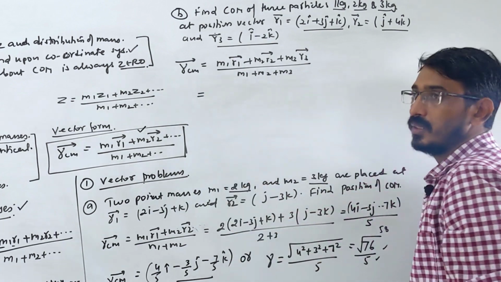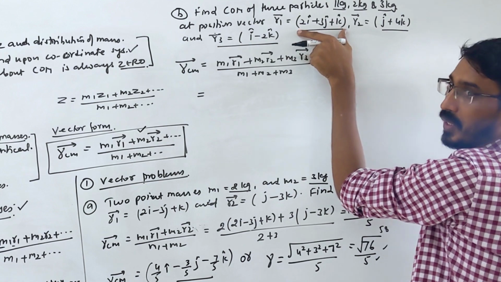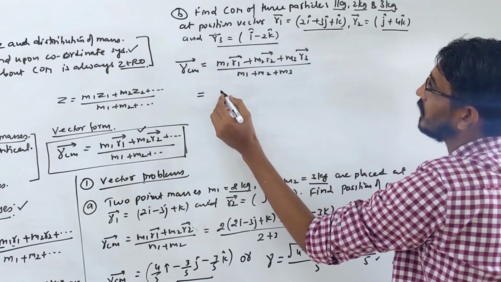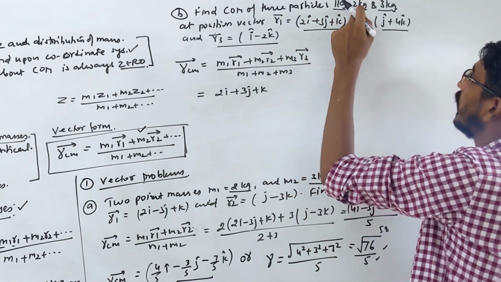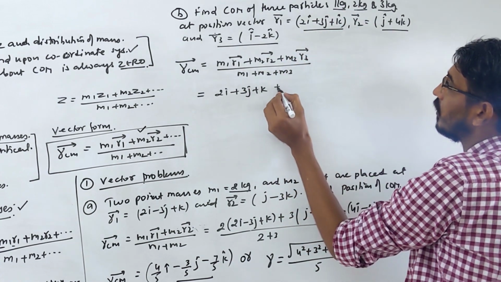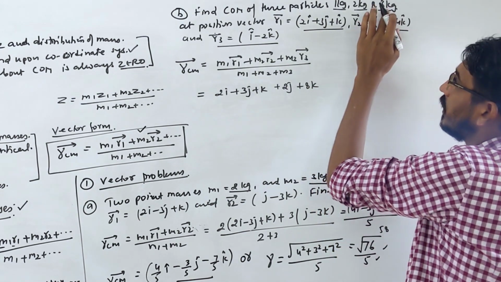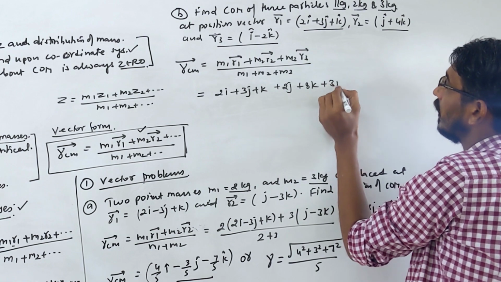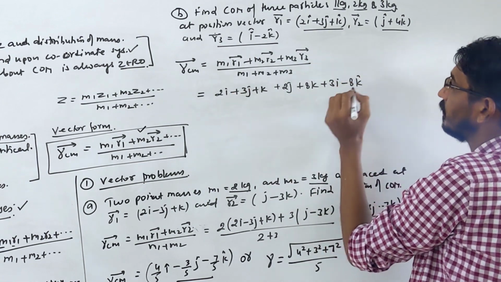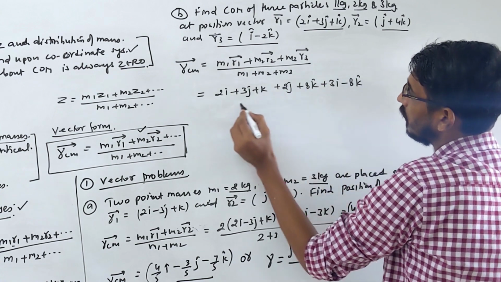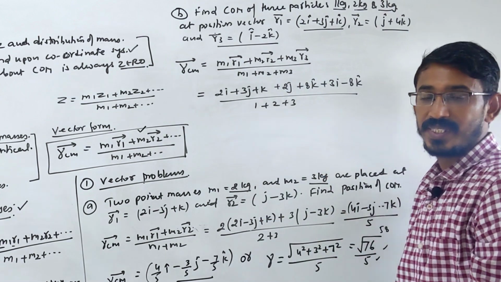Okay, so let's see. M1 means 1 kg into that coordinate, so 1 into all this stays the same, just 2i plus 3j plus k. Then 2 kg into the position coordinate becomes 2j plus 8k, I multiplied here. Then 3 into this coordinate becomes 3i minus 8k. So these are all vectors, okay? Done? Yes. Divided by total mass, which is 1 plus 2 plus 3, meaning 6 kg.